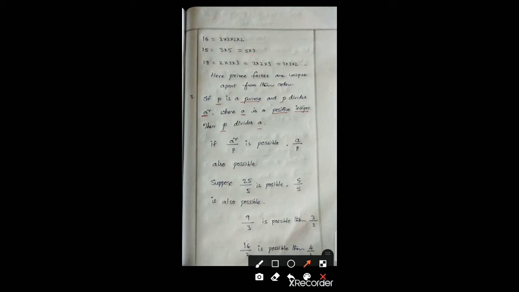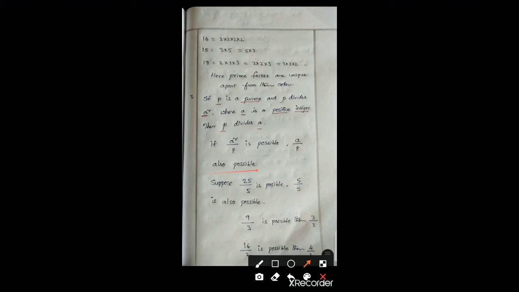Now we are at the third point. If p is a prime number and p divides a square, where a is a positive integer, then p divides a. Here it's a simple point. If a square is divisible by p, then a also should be divisible by p. So it is also possible.